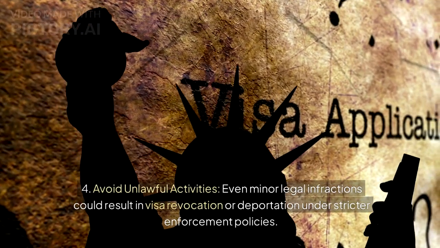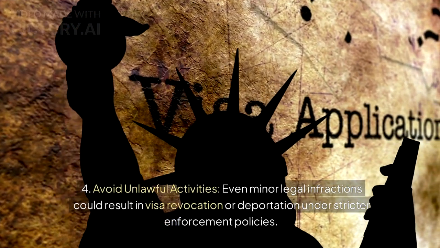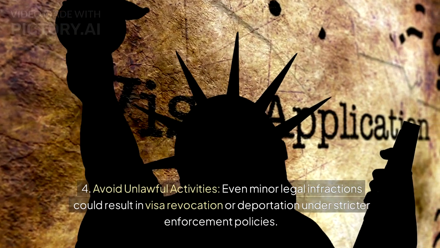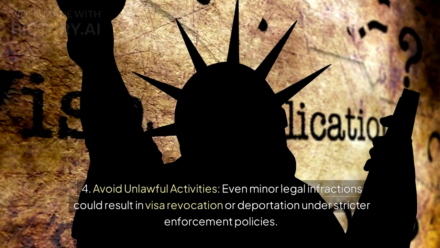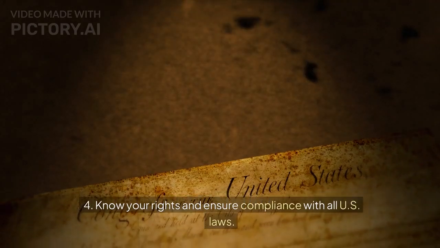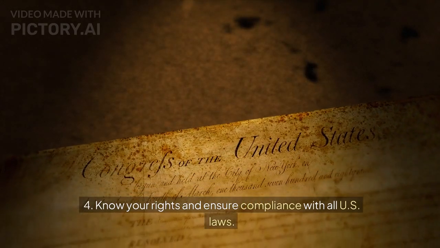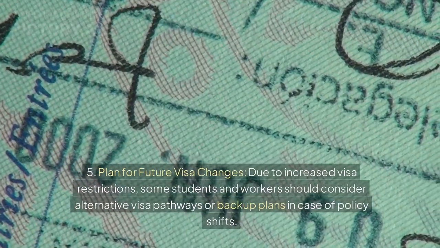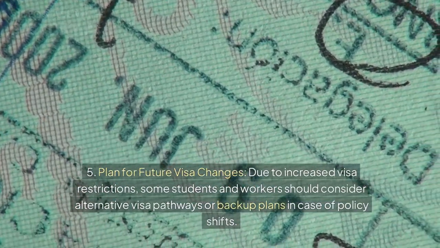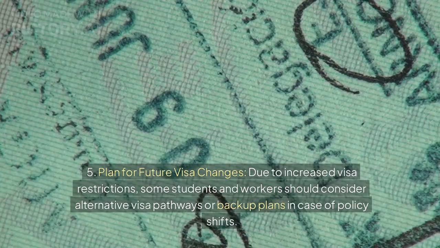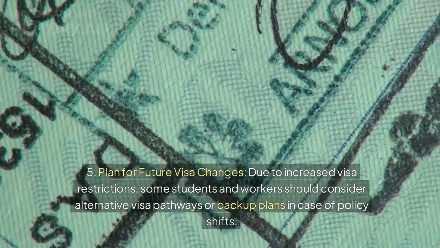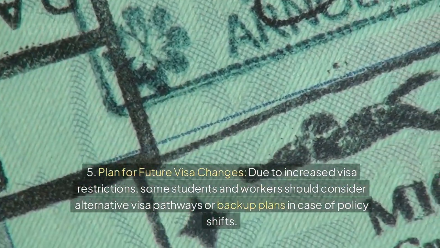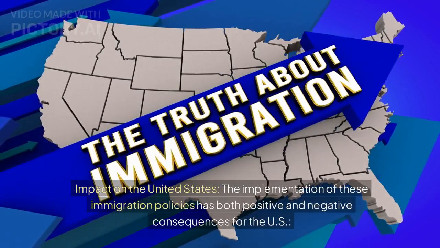4. Avoid unlawful activities. Even minor legal infractions could result in visa revocation or deportation under stricter enforcement policies. Know your rights and ensure compliance with all U.S. laws. 5. Plan for future visa changes. Due to increased visa restrictions, some students and workers should consider alternative visa pathways or backup plans in case of policy shifts. Impact on the United States.